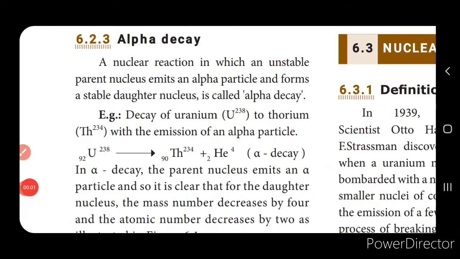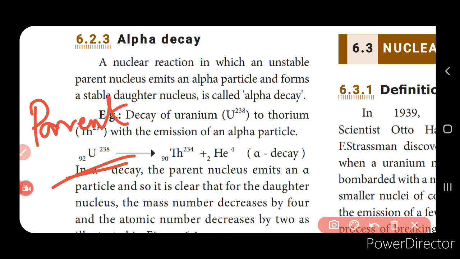Next we'll go to alpha decay. Decay is a disintegration. So a nuclear reaction in which an alpha particle is emitted is called alpha decay, or alpha disintegration, you can say. Now here if you see uranium 92, 238, this is the parent nucleus, isn't it? On disintegration it gives thorium 90, 234 with the emission of the alpha particle, that is helium 2, 4, right? So it emits only the alpha particle, and this type of nuclear reaction is called alpha decay or alpha disintegration.